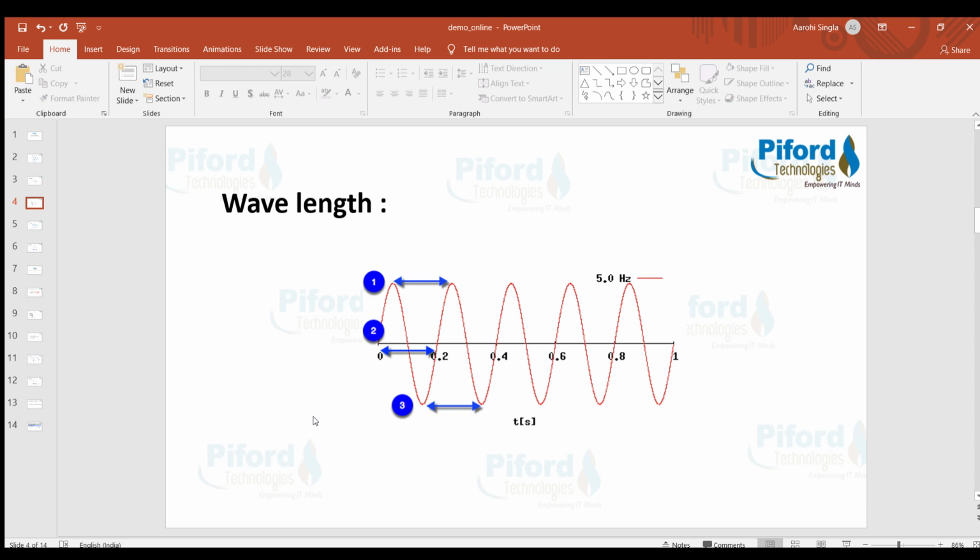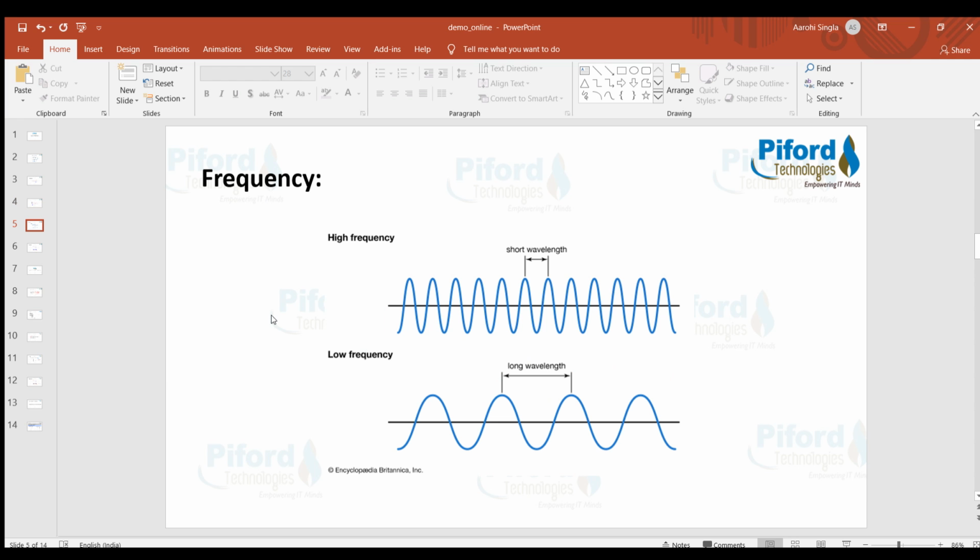Next thing is frequency. If you see these two waves, this is a high frequency and this wave is showing us low frequency. So first of all, what is frequency? Frequency simply means how fast the signal is changing over time, and this wave has high frequency.